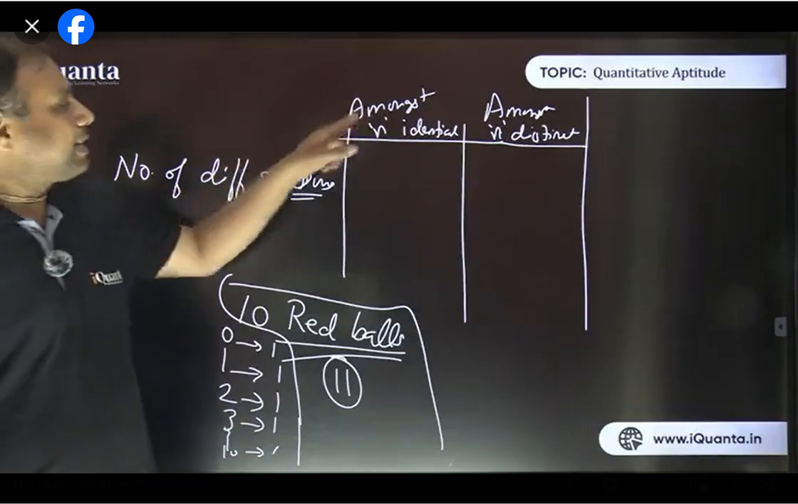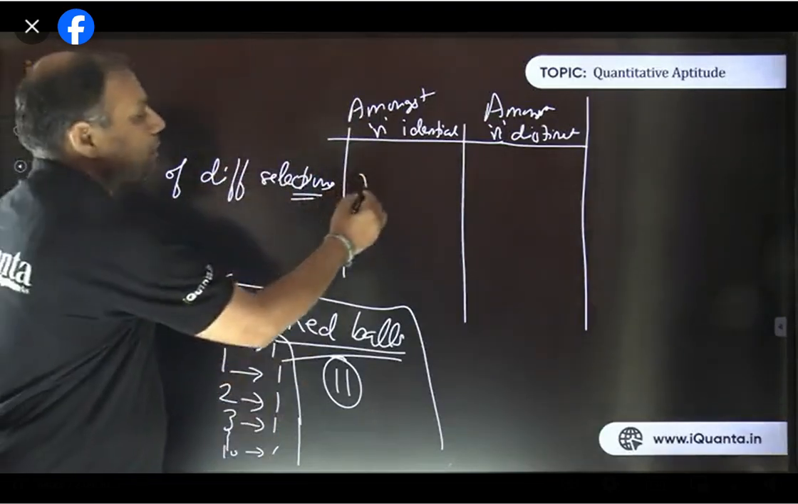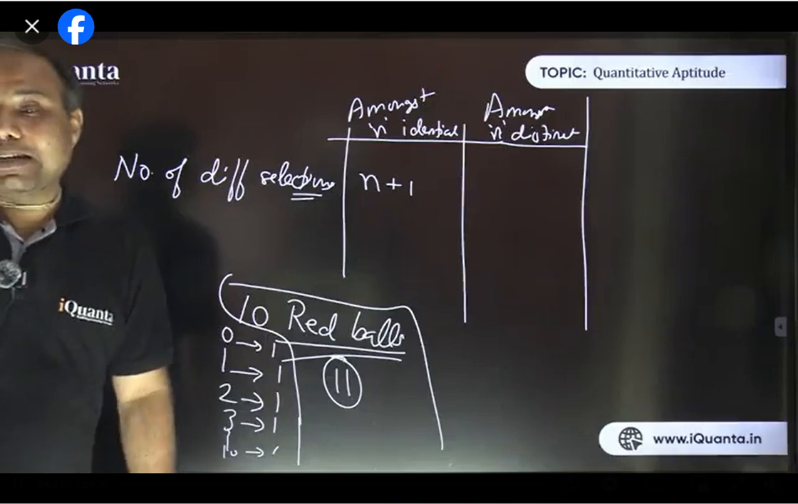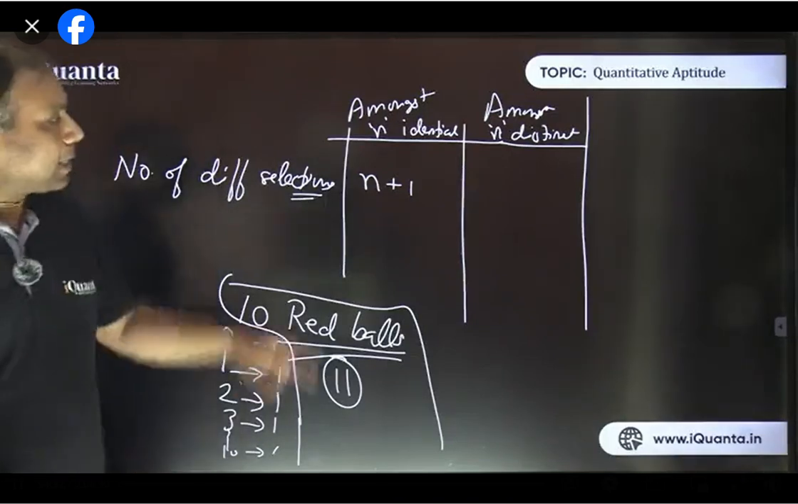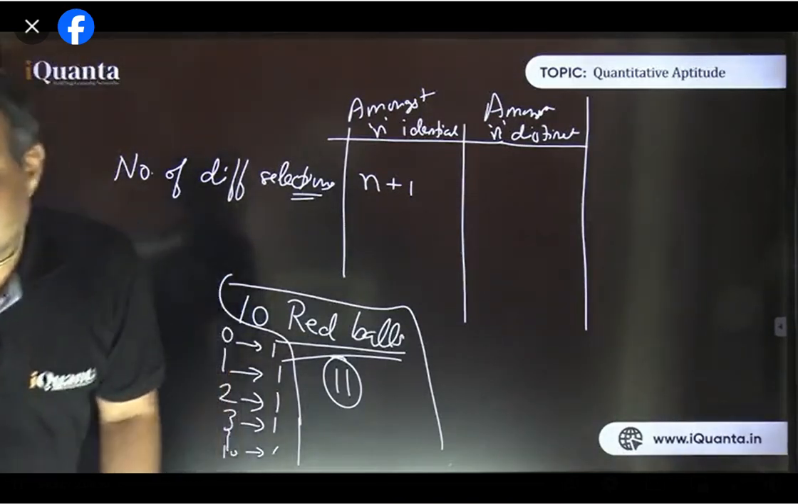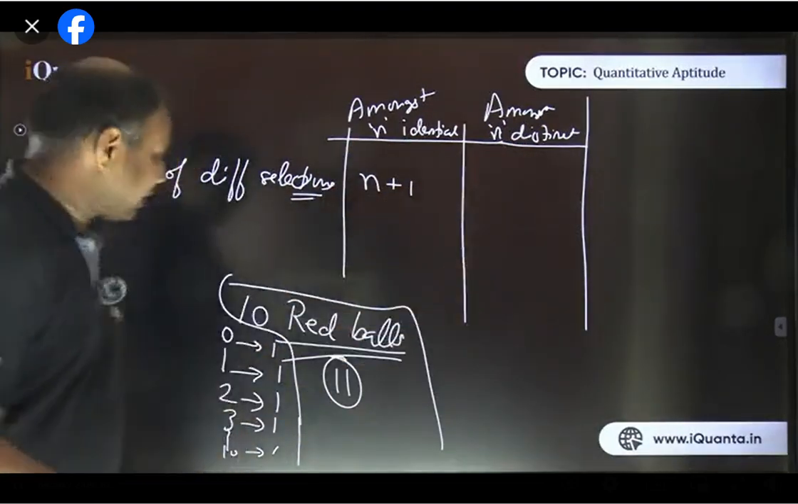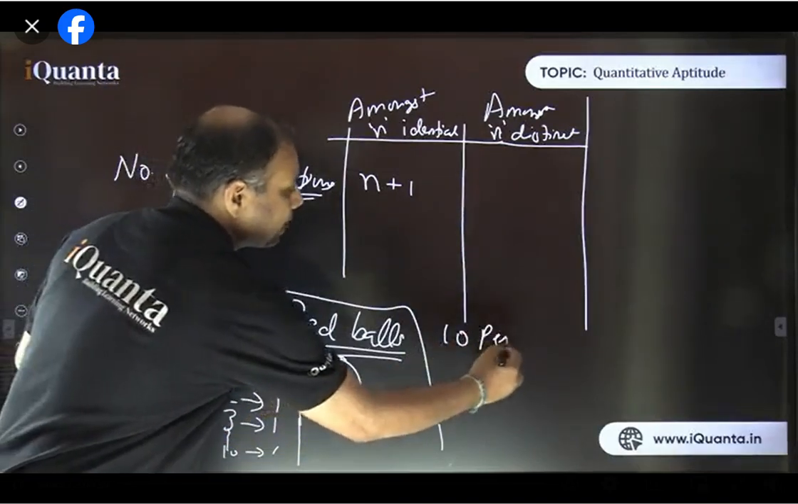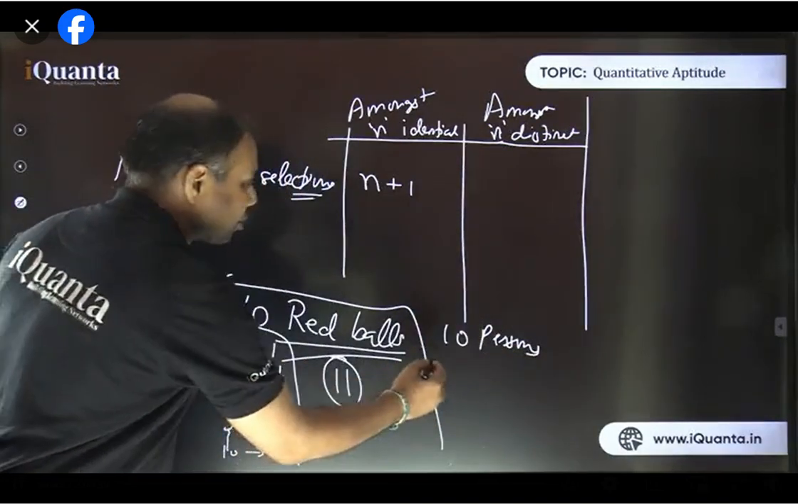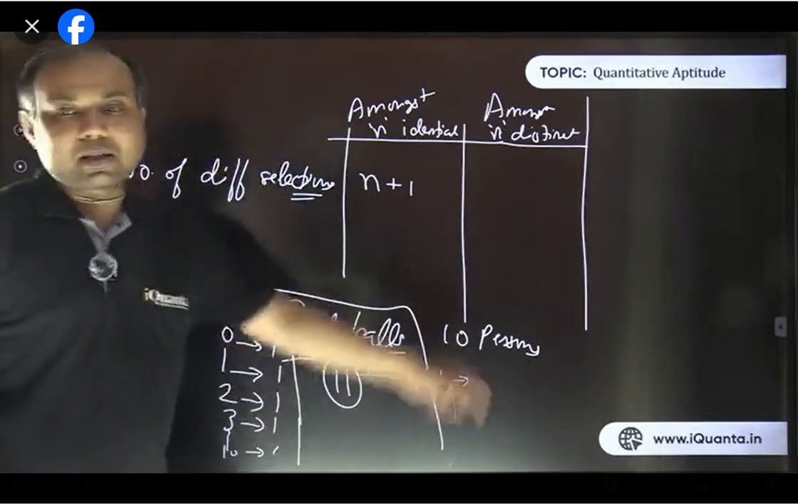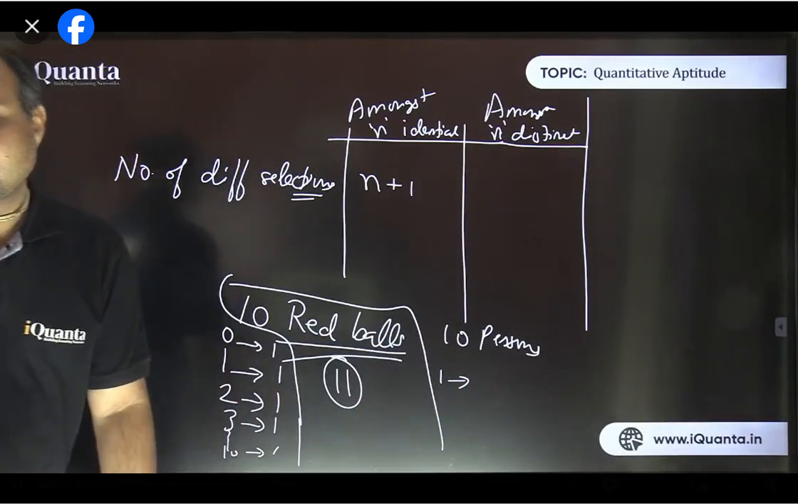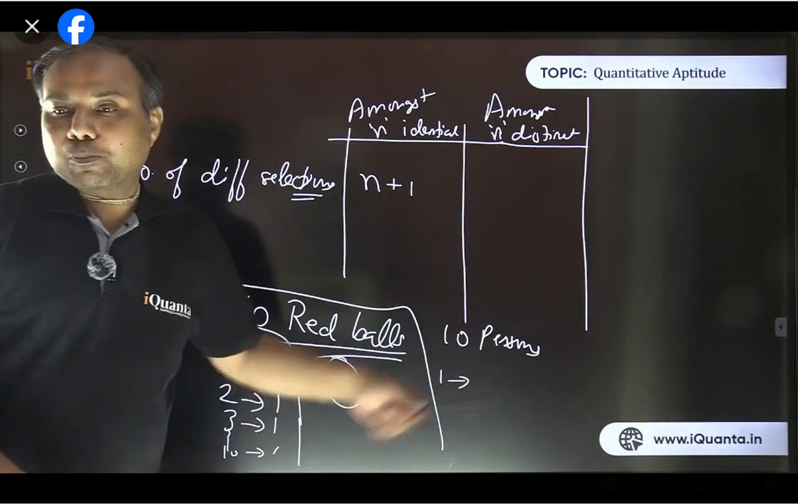That means amongst n identical objects, the number of different selections possible is n plus 1, which includes the case when nothing is being selected. Right, that's clear. And similarly, if there are n distinct objects, let's say there are 10 persons, in how many ways can you select one person out of that?